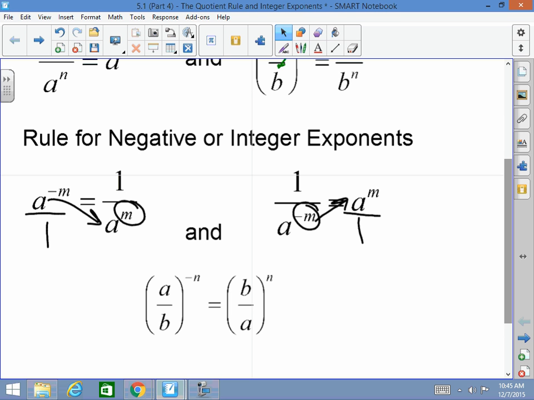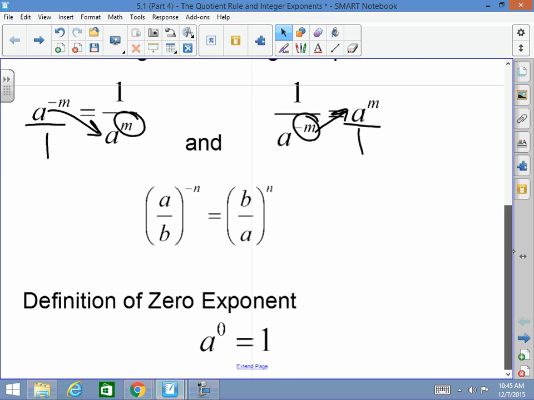Okay? If I have a fraction raised to a negative power, now this one can be confusing. So again, we will go through a lot of different examples and you choose the method that you like the best. But what can happen here is, see I have a over b raised to the negative n power.